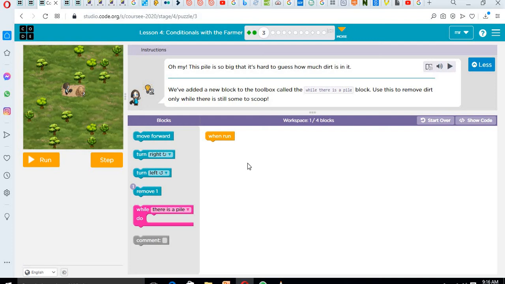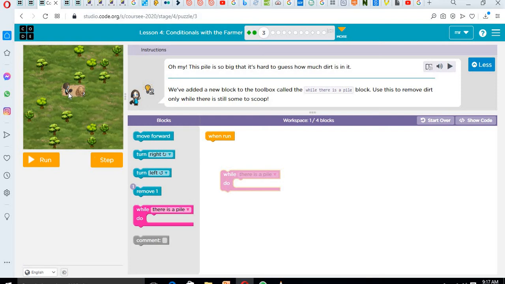Now this one says, oh my, this pile is so big that it is hard to guess how much dirt is in it. We have added a new block in the toolbox called the while there's a pile block. Use this to remove dirt only while there is still some to scoop. So what we have to do first of all is to carry the block. It says while there's a pile. We have to bring this here.